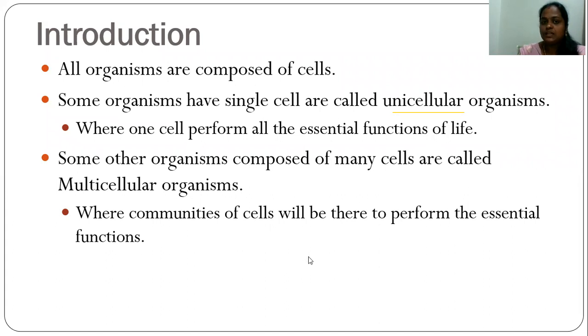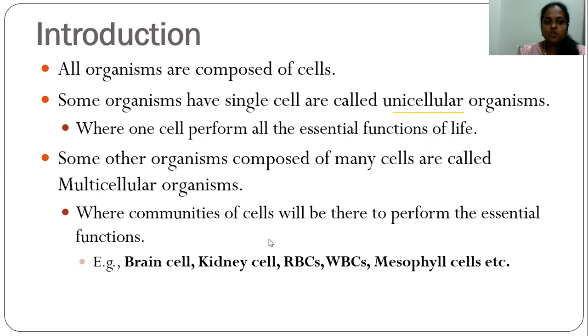And if you take the nerve cell, it receives the impulse and carries it to the brain, and again it comes back to the target organ, right? Like that, we have different cells in our body where diverse work is carried out by the community of cells in the multicellular organism, but not in the case of unicellular, because they consist of a single cell, and all the functions are carried out by that single cell itself.